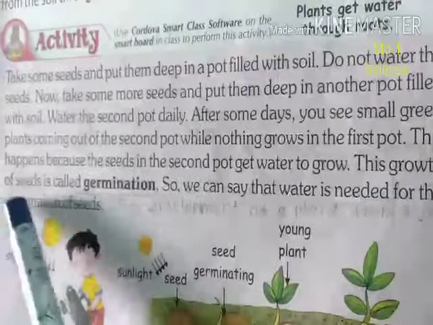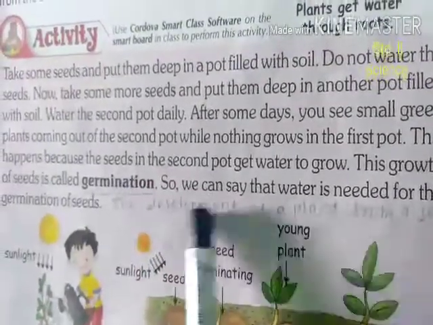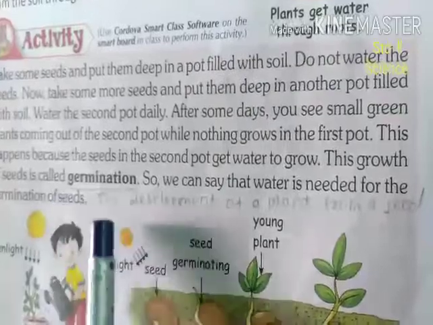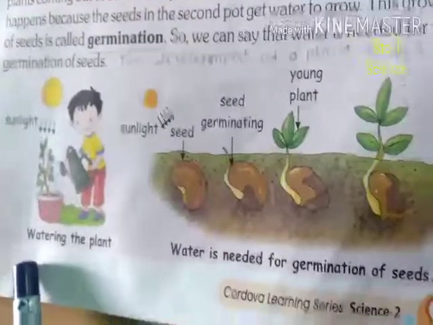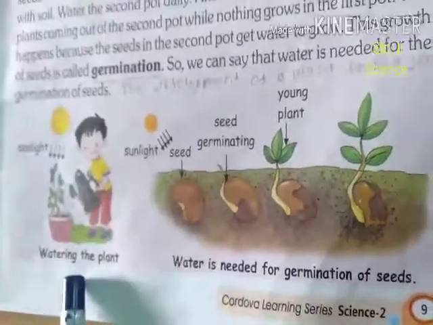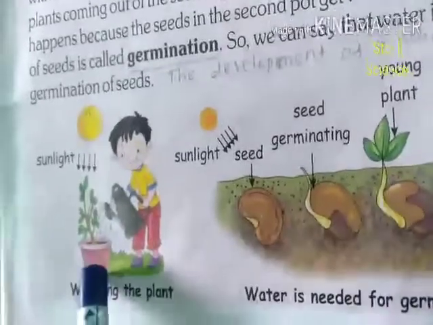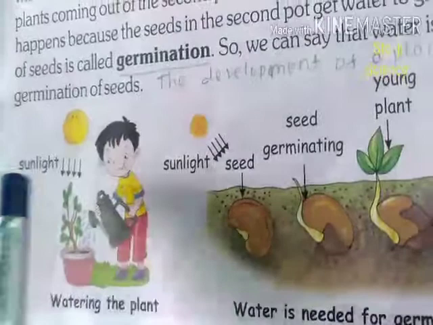This growth of seeds is called germination. So, we can say that water is needed for the germination of seeds. Now, let's look at the process of germination. Look at this picture, students. A boy is watering the plant, and with the help of water from the soil and the sunlight, the trees prepare their own food.